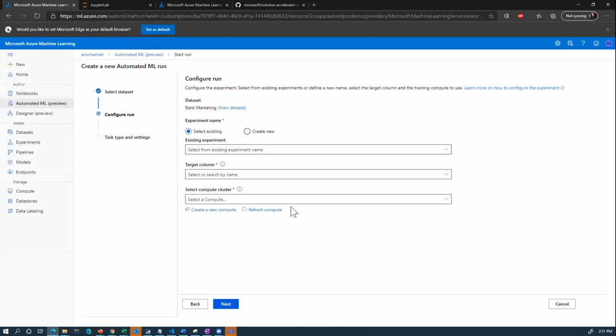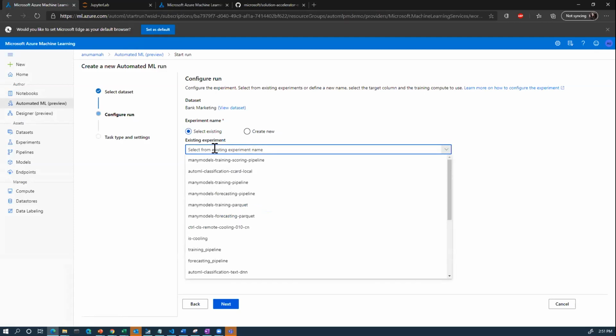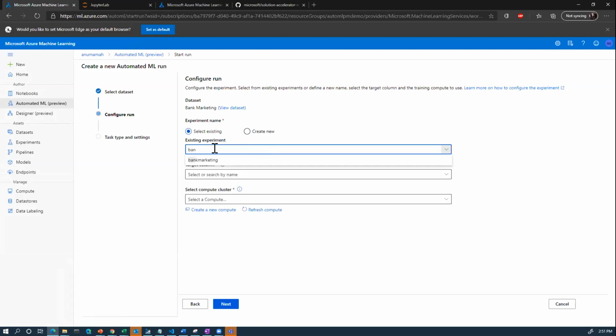Now that I've looked at my data, I'm going to configure my run. I need to first start off by giving my experiment a name. I could either use an existing name or create a new one. For this example, I'm going to use an existing name, bank marketing. When I use an existing name, all my experiments for this bank marketing data set are grouped into this bank marketing experiment folder.